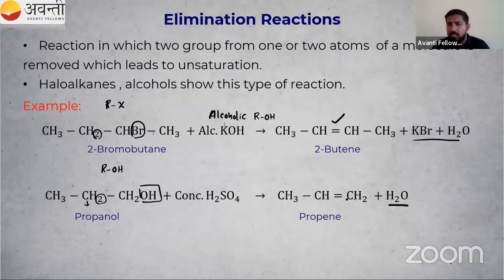And to satisfy the valency, carbon is forming a pi bond. So CH3, CH, double bond CH2. That is our elimination. So hydrogen and OH, that is eliminated, and unsaturation, a double bond, is formed. So this is an elimination reaction.